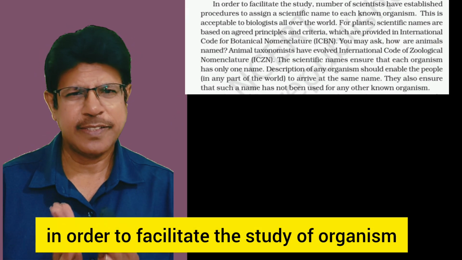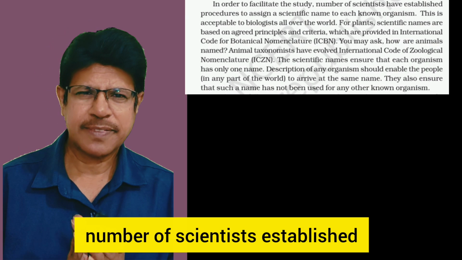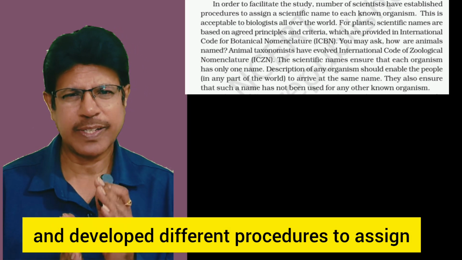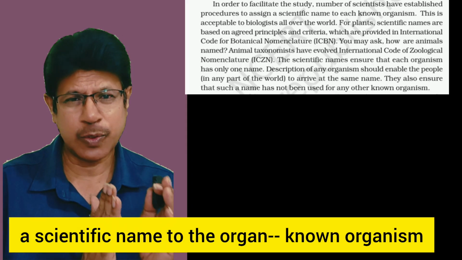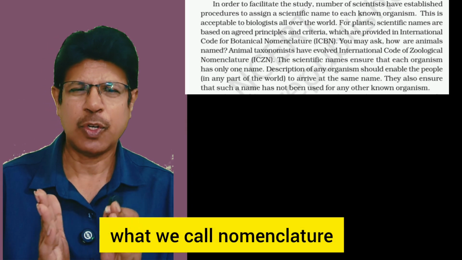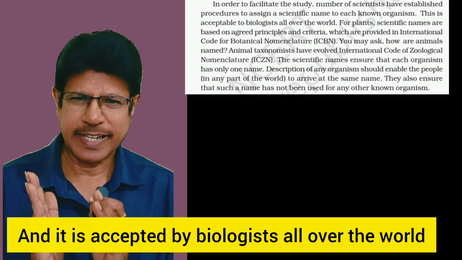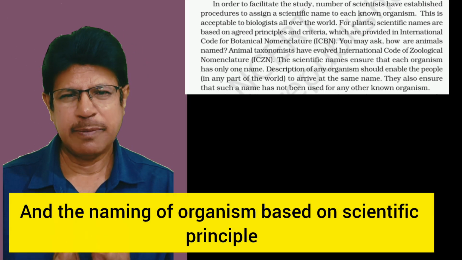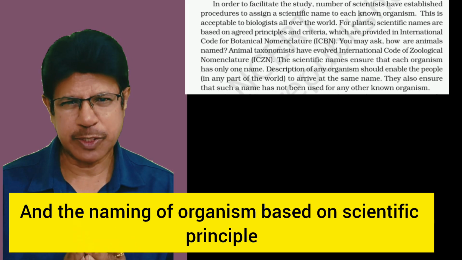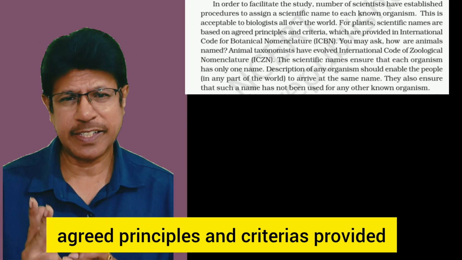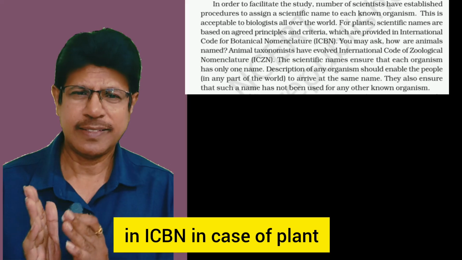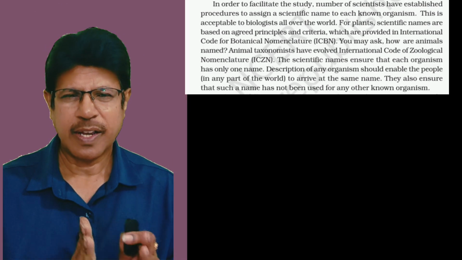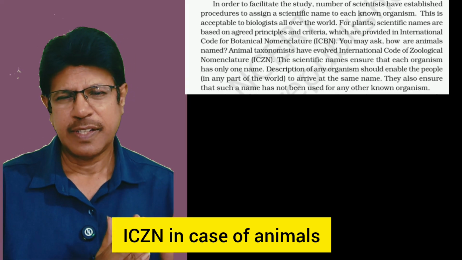In order to facilitate the study of organisms, a number of scientists established and developed different procedures to assign a scientific name to known organisms, what we call nomenclature, and it is accepted by biologists all over the world. The naming of organisms is based on agreed principles and criteria provided in the ICBN, International Code of Botanical Nomenclature, in case of plants, and the ICZN in case of animals.